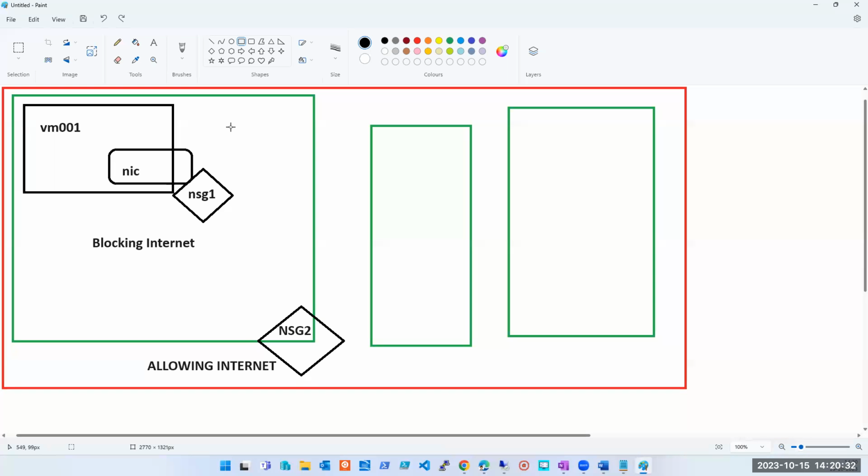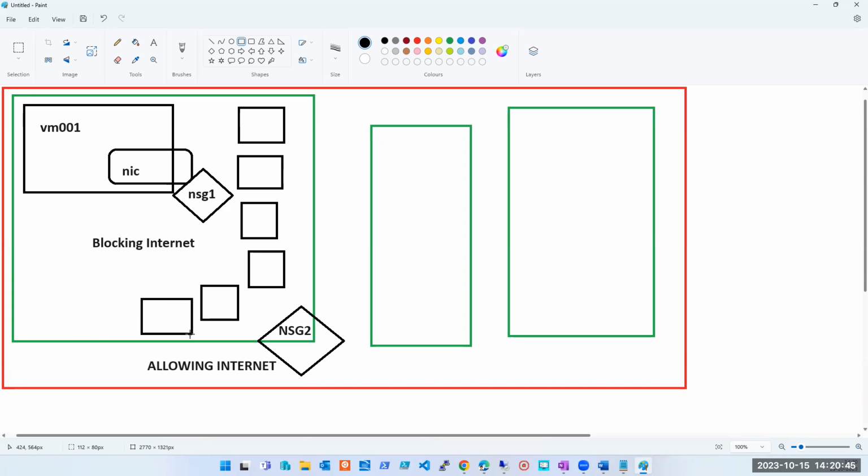Now the business case: why would we require two NSGs? For example, under the same subnet, I have 10 machines: 1, 2, 3, 4, 5, 6, 7, 8, 9, and let's say here I have one more machine.